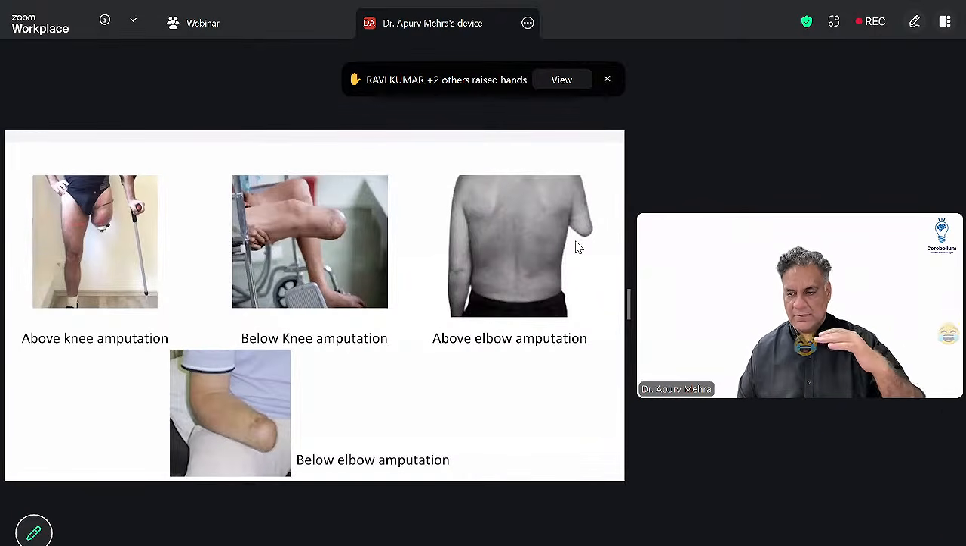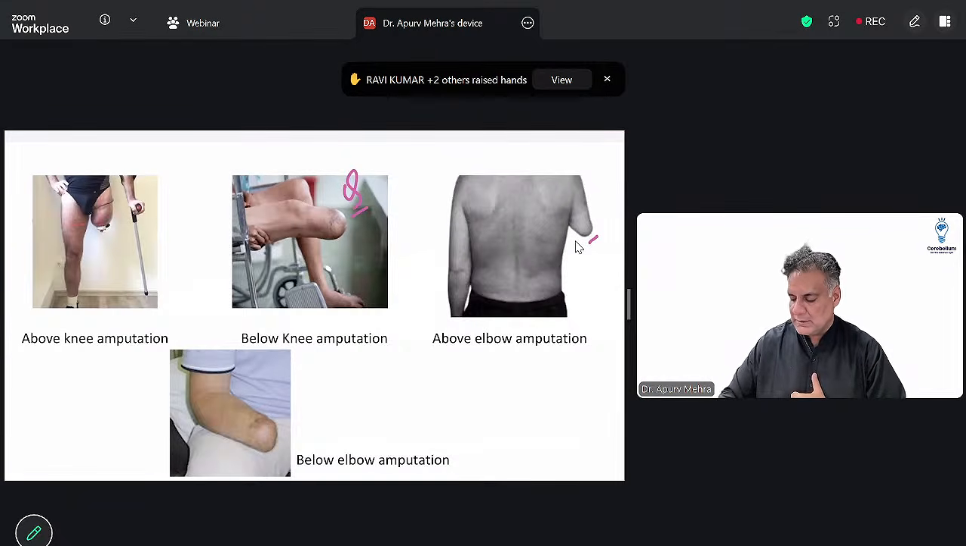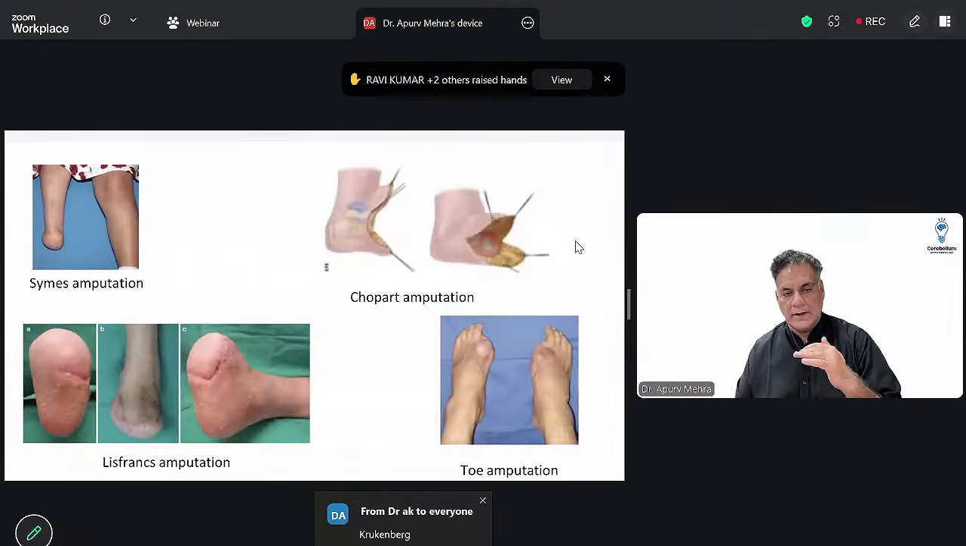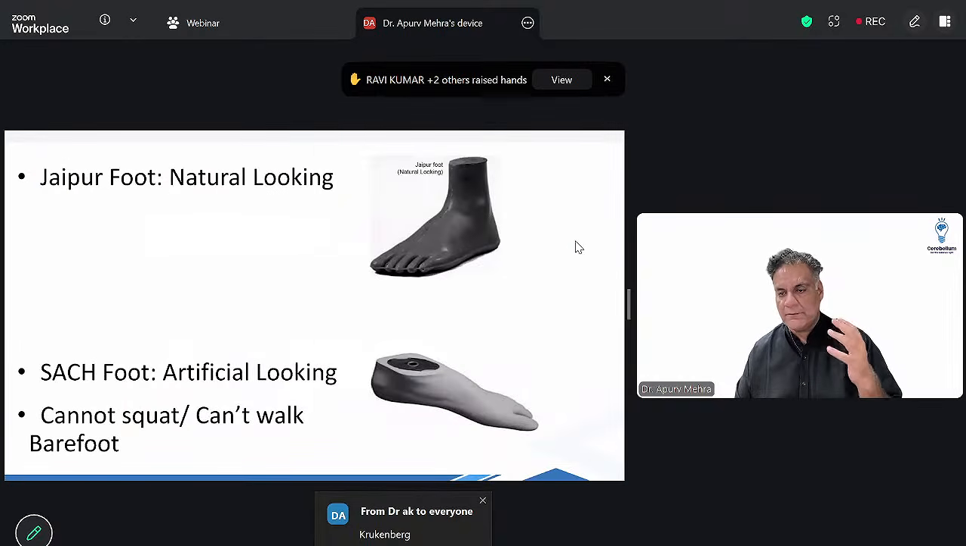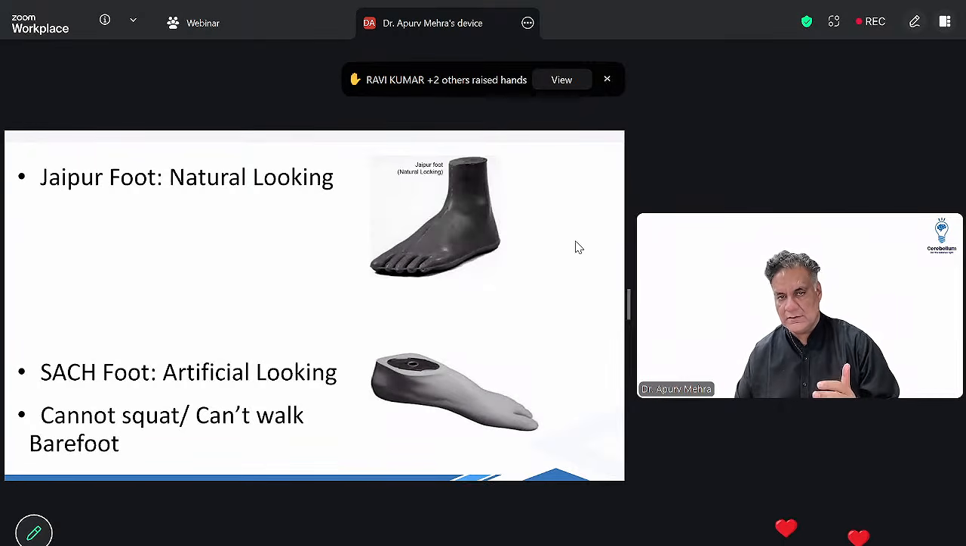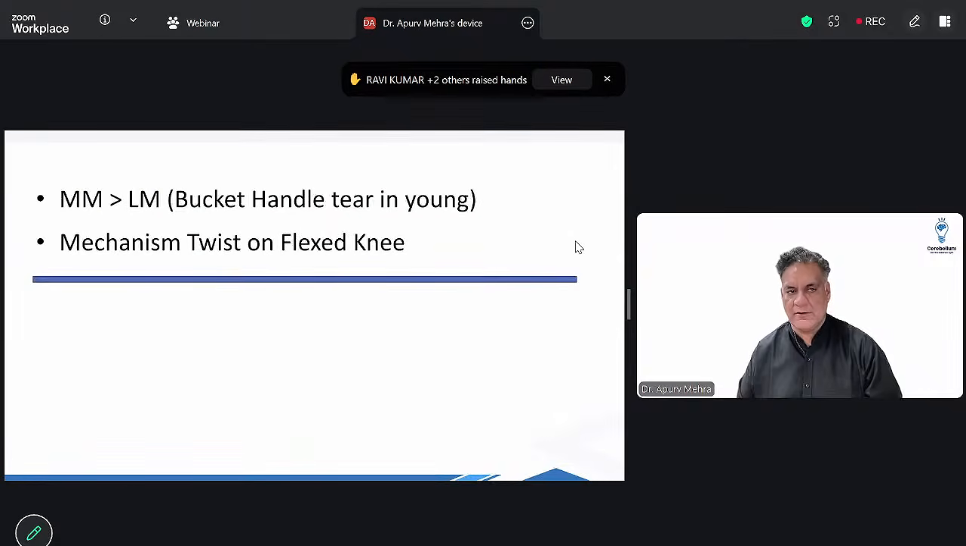Amputations, if it's above the knee, it's above knee. When below knee, that comes as a question. All right, above elbow or below elbow. सबसे common amputation है below knee. Right? जयपुर फुट, अगर आपने किसी का एम्पुटेशन किया है तो आप आर्टिफिशियल लिम्ब लगाएंगे. अगर वो हिंदुस्तानी है, इंडियन है, you will give a natural looking foot which will allow the patient to sit on the ground and uneven surfaces. SACH foot is artificial looking. You can't squat and can't walk barefoot.